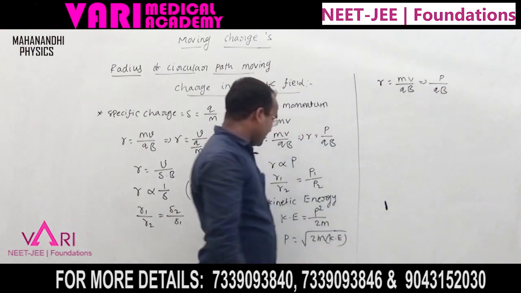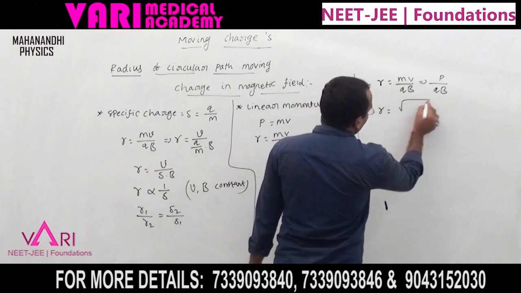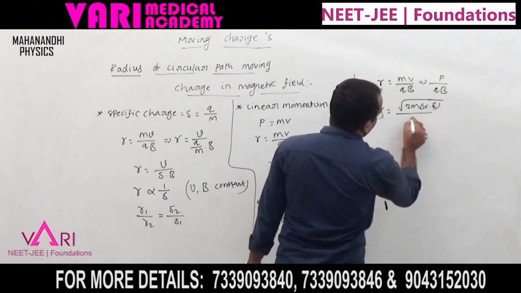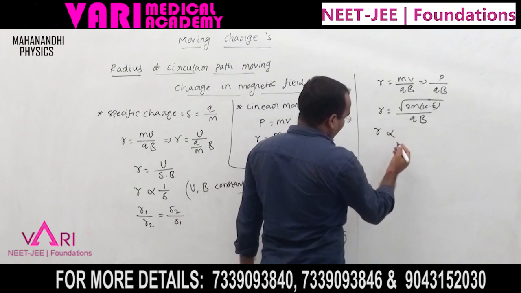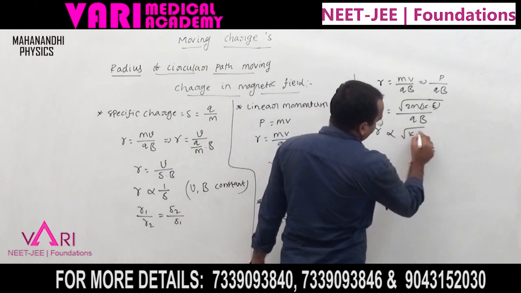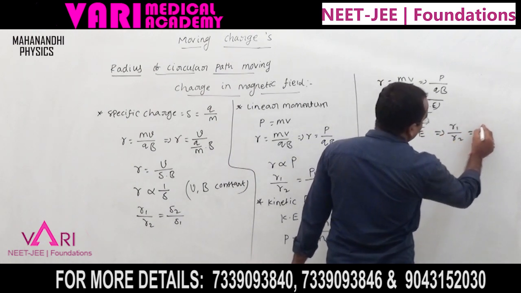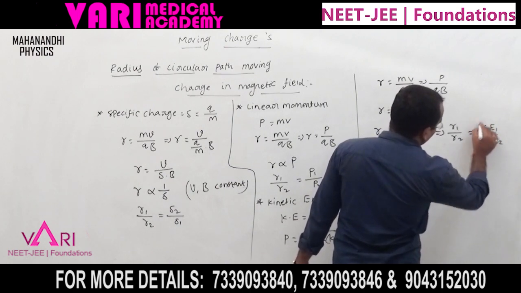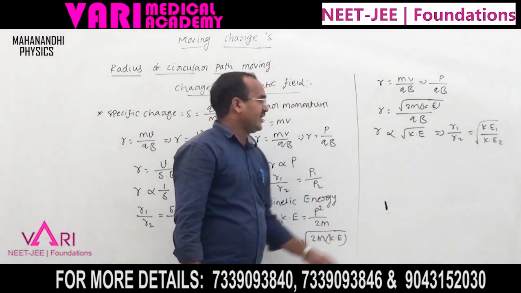Now p is root of 2m Ke, so R equal to root of 2m Ke by qb. Now here R is directly proportional to root of Ke, which means R1 by R2 is equal to root of Ke1 by Ke2. These are the relations of the radius and kinetic energy.